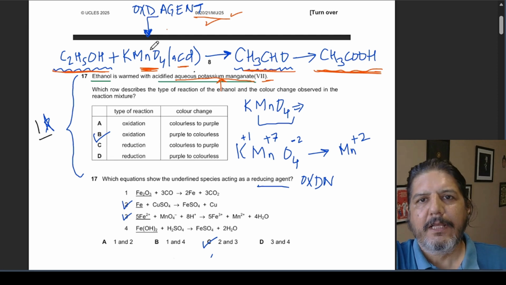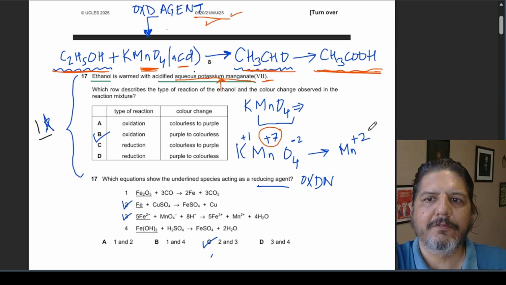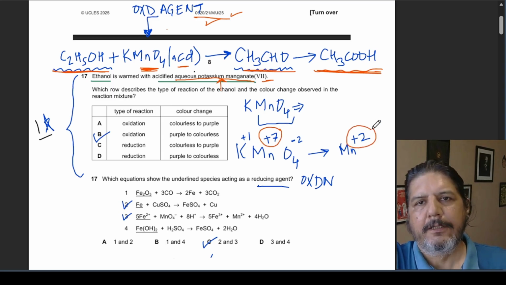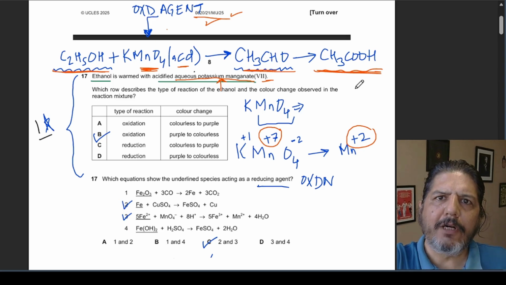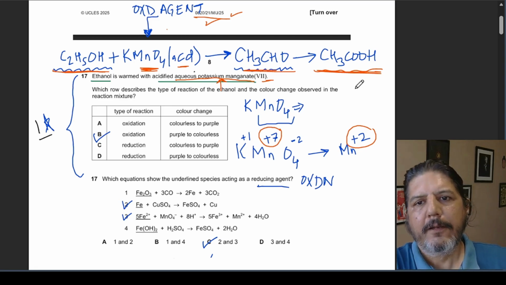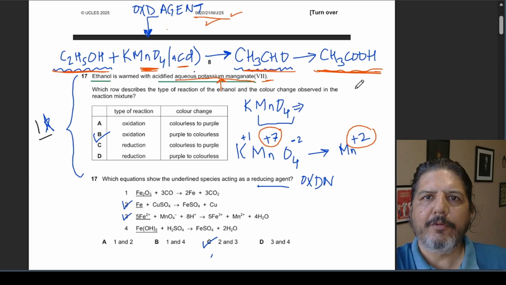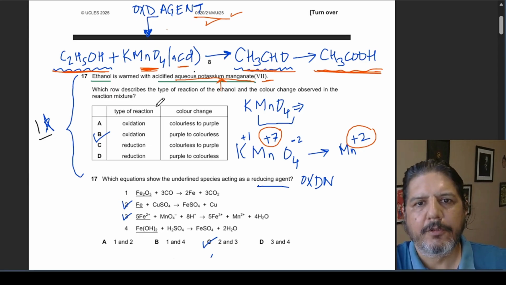And if you understand oxidation number also, in KMnO₄ the oxidation number of manganese changes from +7 to +2. That is why there is a color change. I've tried to put a lot of concepts in this particular question, because independent questions based on these concepts can also be asked in the MCQs.